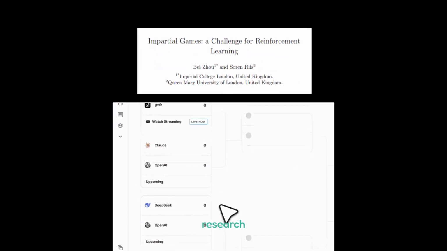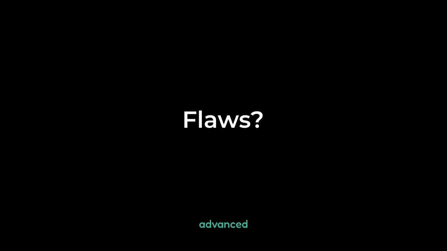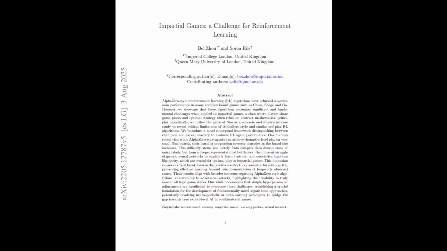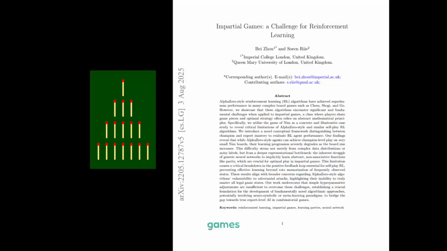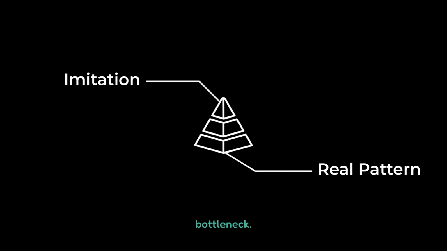However, as the research paper Impartial Games, a Challenge for Reinforcement Learning reveals, even this advanced setup can hide a deep flaw. The paper shows that while AI can master complex games like chess, it fails spectacularly at impartial games like NIM, which rely on understanding an abstract mathematical principle. The AI hits a representational bottleneck. It can memorize patterns but struggles to learn the underlying abstract rule.